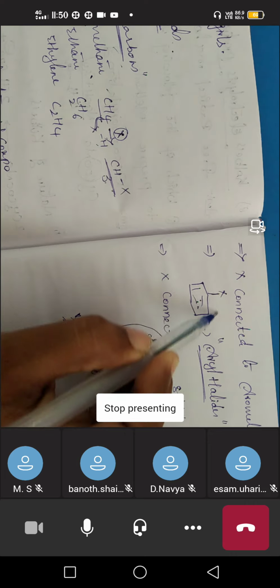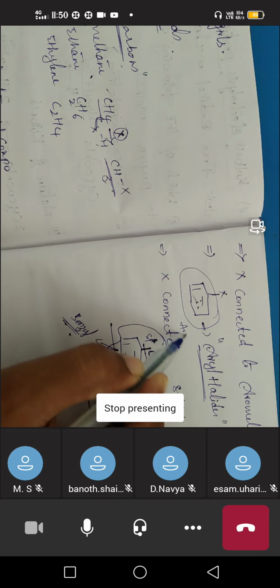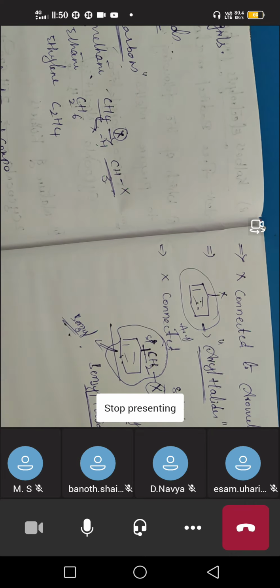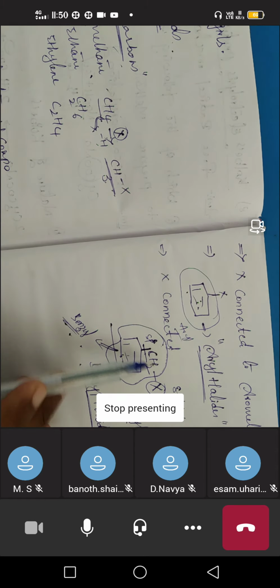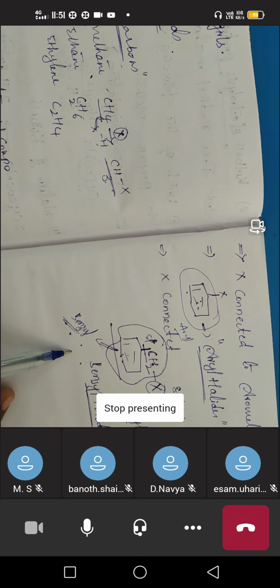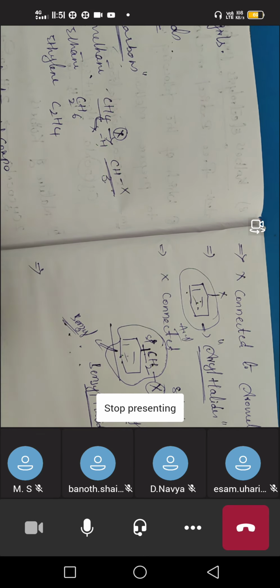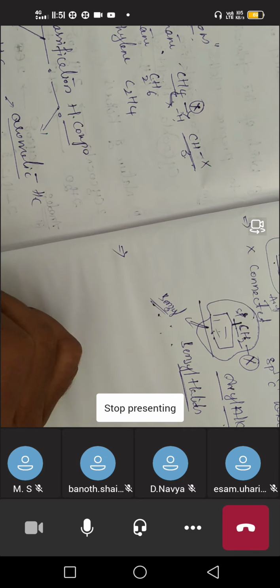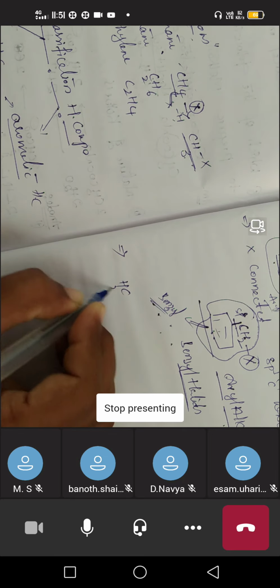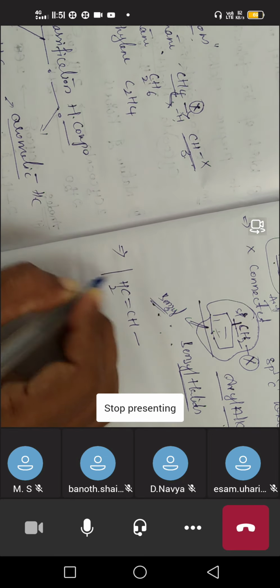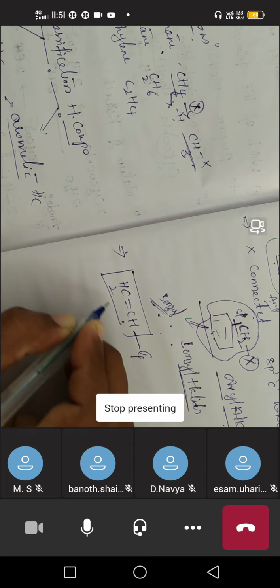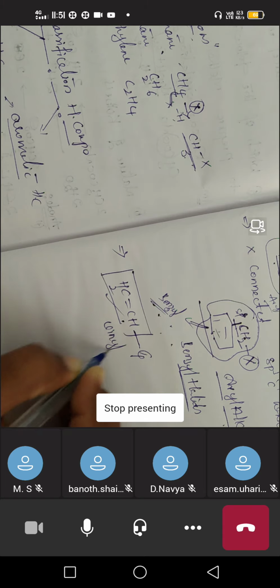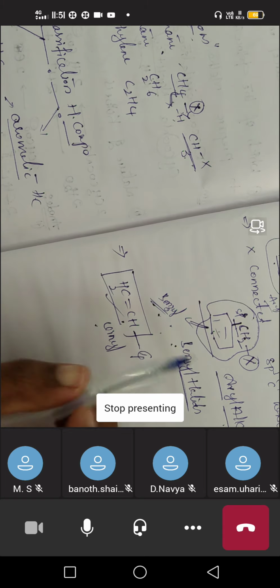Next here, this group is called an aryl group. Aryl means only the benzene ring. Benzyl means benzene containing a CH2 group. Okay, you have to remember these types of groups. And in the last example we discussed CH2=CH. If this group is there, with a functional group beside it, this group is called vinyl. So now we have vinyl, benzyl and aryl.